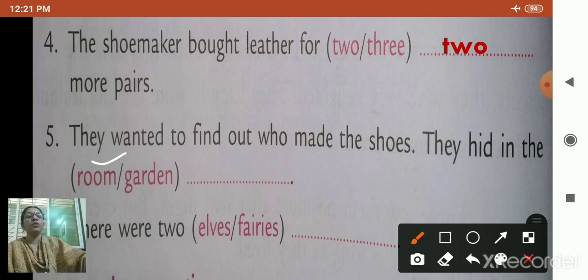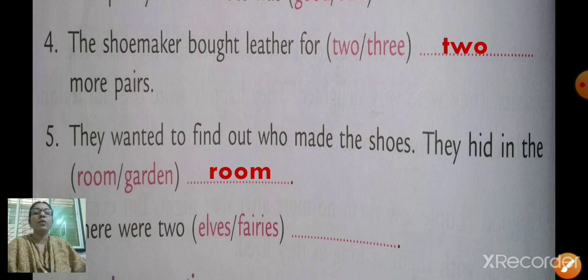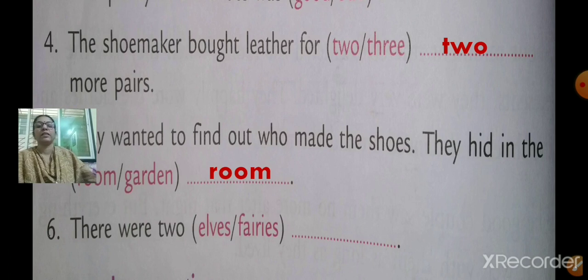And that word room you are going to write in the blank space. ROOM, room. They wanted to find out who made the shoes. They hid in the room. Done? We'll go to the next one, number 6.